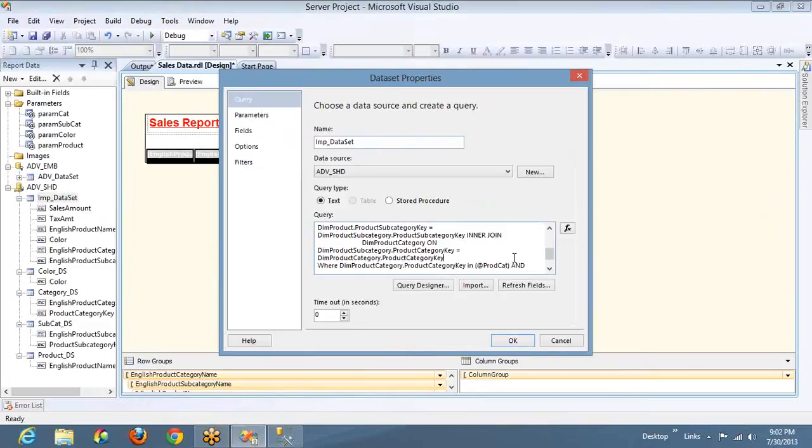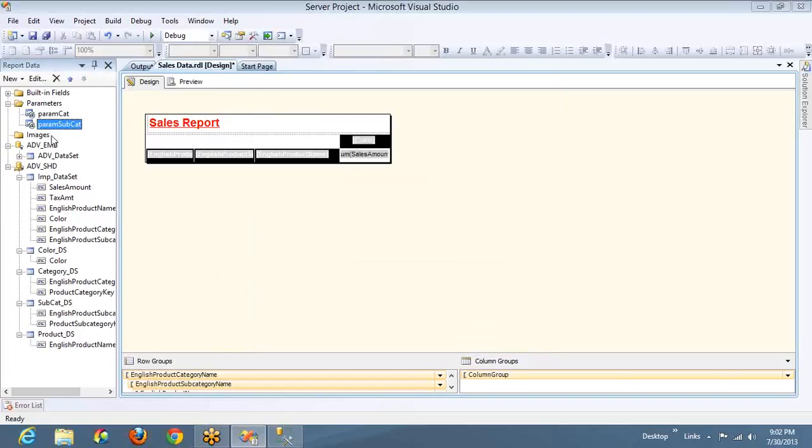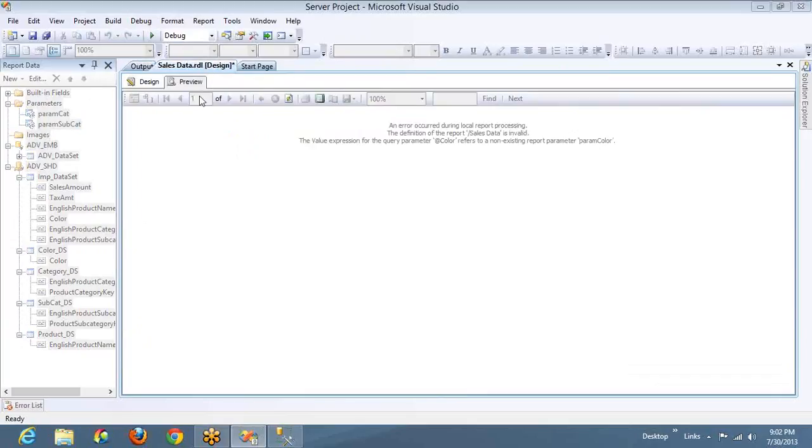Before going to that, let me delete this one also. I have more conditions and more parameters. Every time I can't select, that's why I'm removing two parameters from here. Okay. So now it will be easy for me to select. Only two parameters will be there.